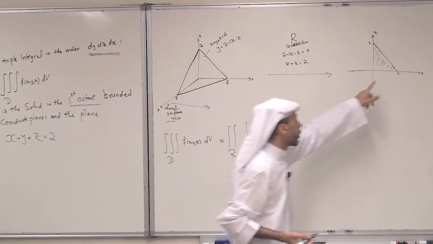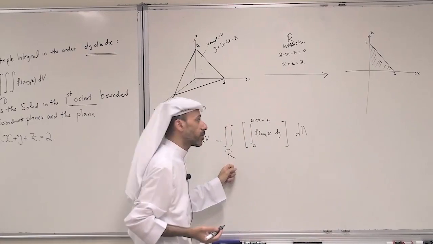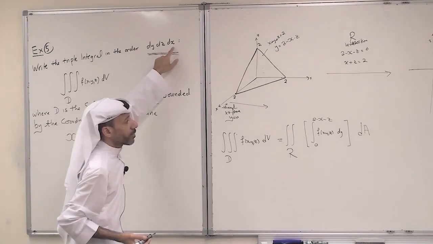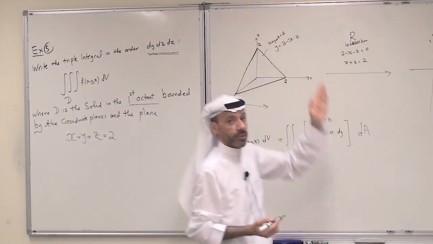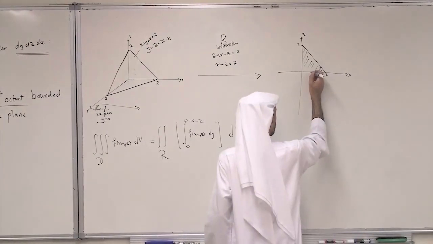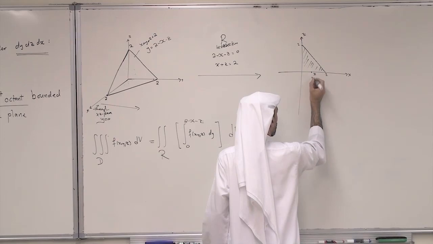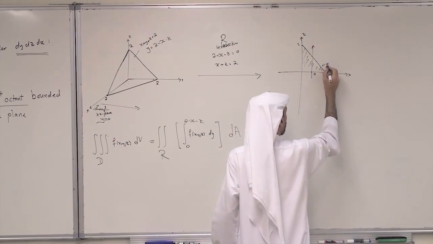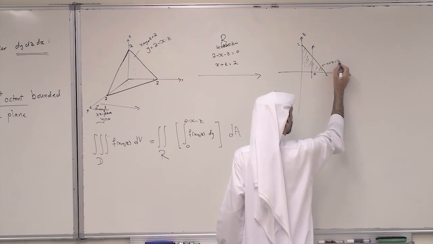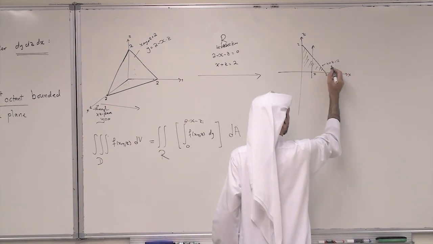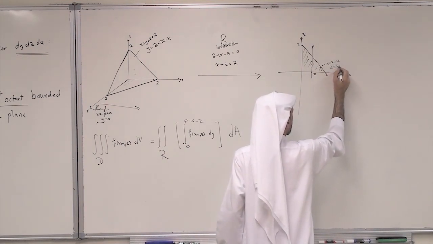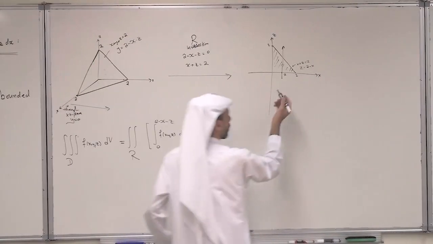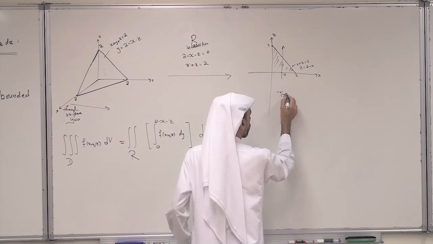Now set up the limits of integration for this region. It is given that I have to do dz then dx. So first I have to go along the z-axis. This is x, and this is along the z-axis. And this is x plus z equals 2, so z equals 2 minus x. So this is really type 1.